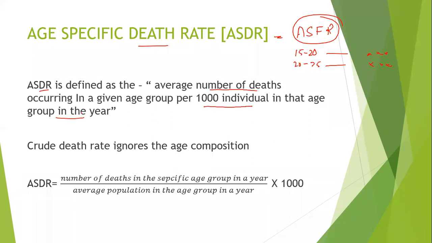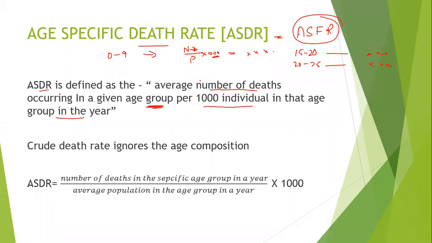If you consider the age group 0 to 9, you take the number of deaths divided by the population into 1000. Whatever answer you get is for that particular age group per 1000 individuals. So for each age group separately you calculate.